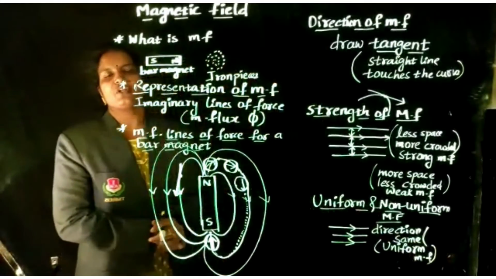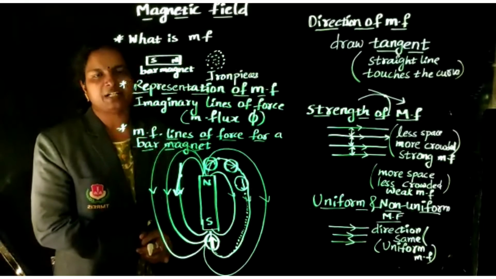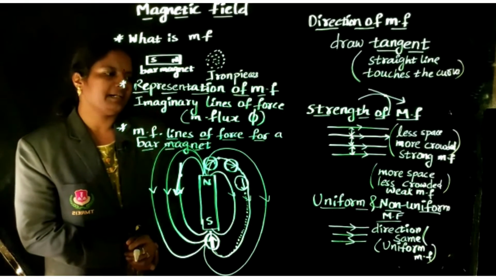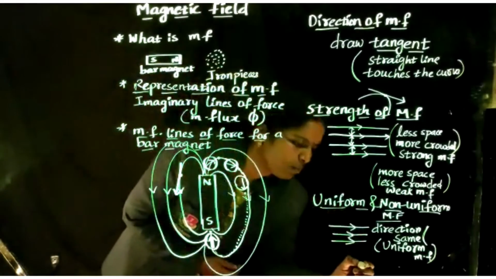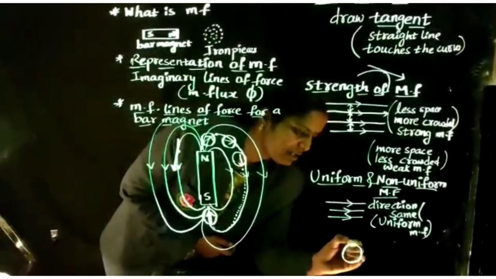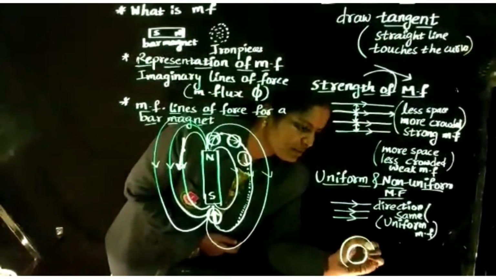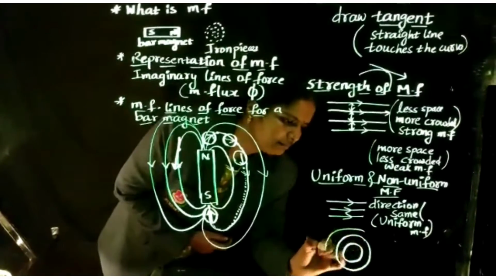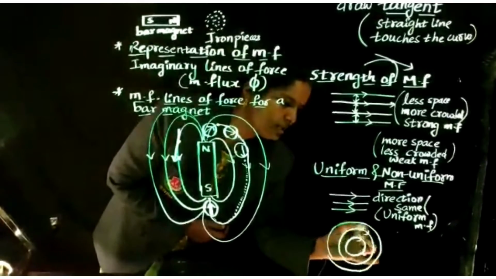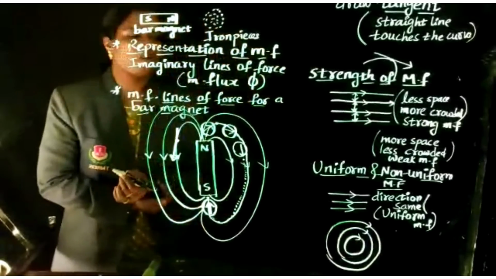Suppose the direction of the magnetic field is different at different points, that is called a non-uniform magnetic field. Suppose our magnetic field lines are in circular shape. These are the magnetic field lines of force.